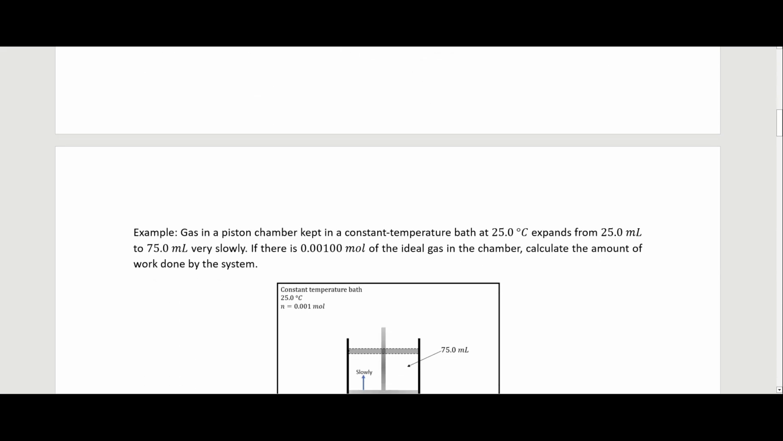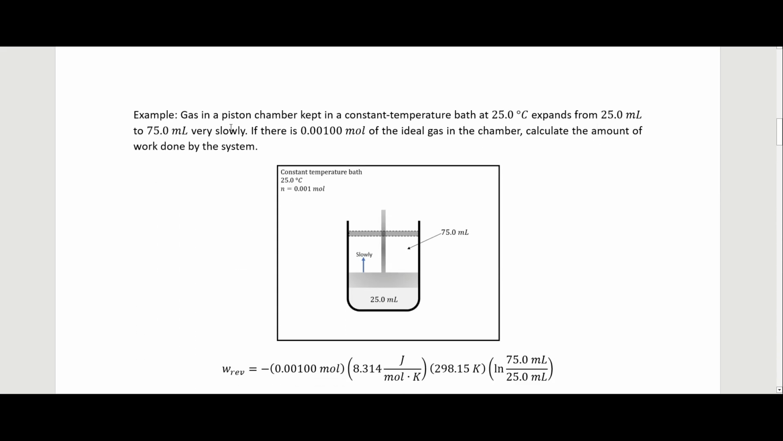If we look at an example for this, say we have gas in a piston chamber kept at a constant temperature bath of 25 degrees Celsius. So a constant temperature bath just means that the temperature is not going to change inside the piston. And it expands from 25 milliliters to 75 milliliters very slowly, so reversibly. If there is 0.00100 moles of ideal gas in the chamber, we want to calculate the amount of work done by the system.